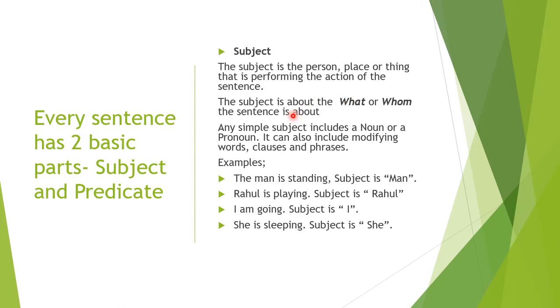The subject is also about what or whom the sentence is about. हिंदी में बोले तो सब्जेक्ट जो है वो उस वाक्य में किसके बारे में कहा जा रहा है और क्या कौन क्या कर रहा है. So any simple subject can be a noun or a pronoun. I hope we all know what a noun means and what is a pronoun. And it can also include modifying words, clauses and phrases. We'll talk about words, clauses and phrases later, not in this lesson. So let's look at some of the examples.